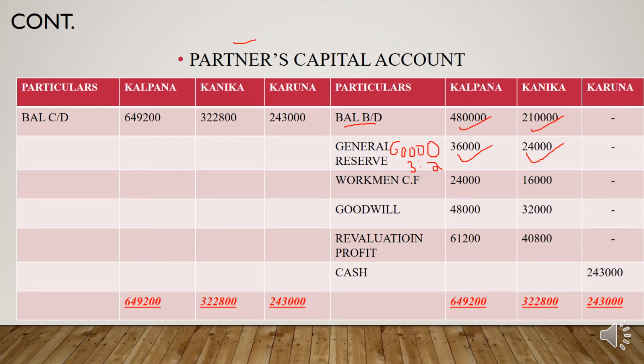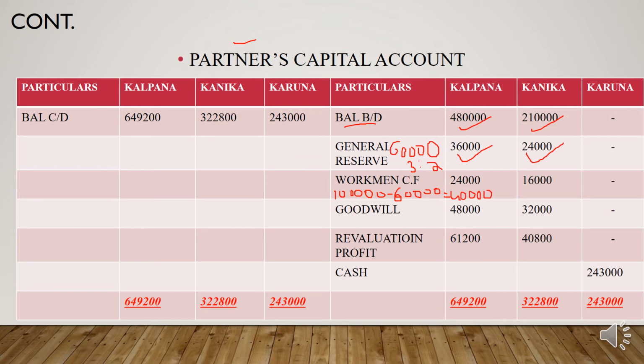The workman compensation fund in your balance sheet is 1 lakh, so you deduct the 60,000 from 1 lakh and you get 40,000.